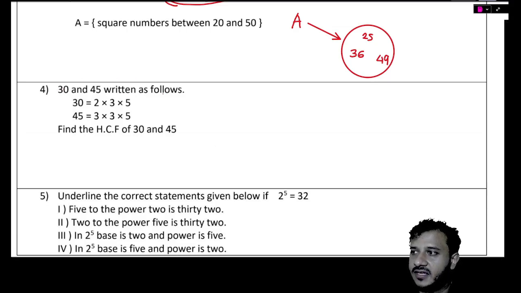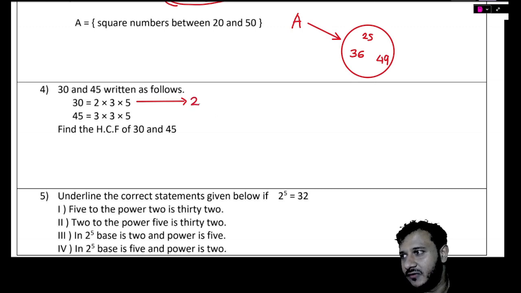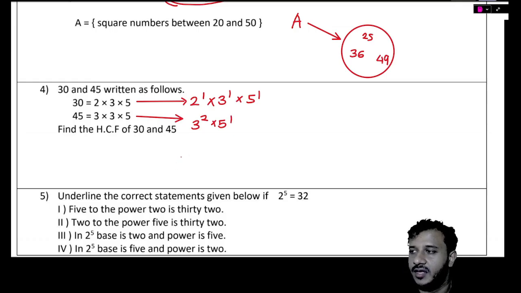30 and 45 written as follows. Highest common factor. What do we do in these cases? First, write it as a power, then it's easy. Either you can use the easy method which I have taught, but when they have given it like this, we write it with powers: 2 to the power of 1, 3 to the power of 1, 5 to the power of 1. This is 3 to the power of 2, 5 to the power of 1. What are the common numbers which both of them have? When you are trying to find the highest common factor, you need to find the common numbers and the lowest powers of.